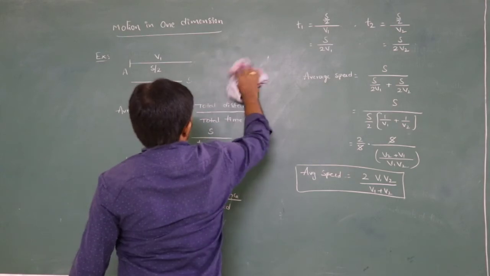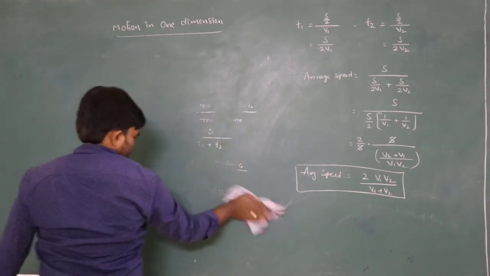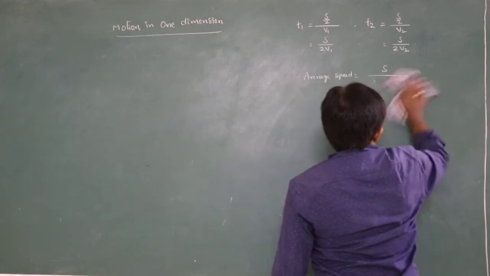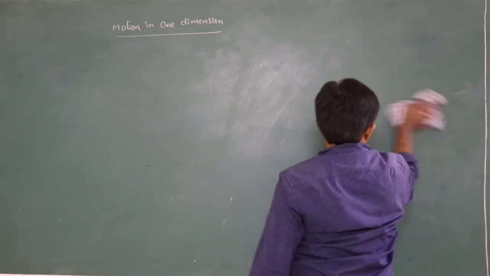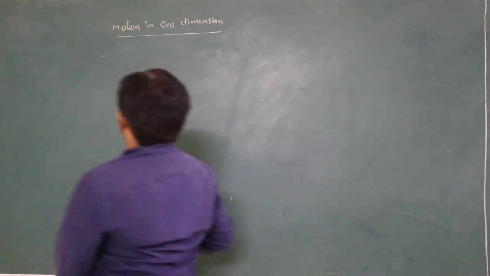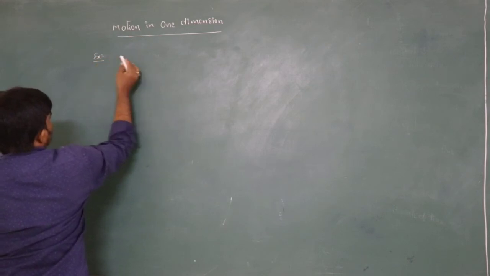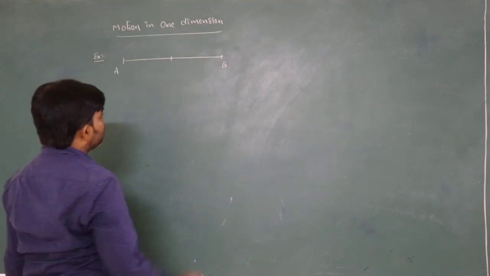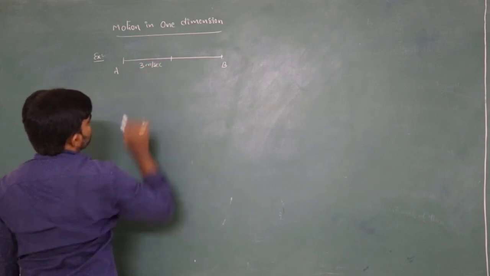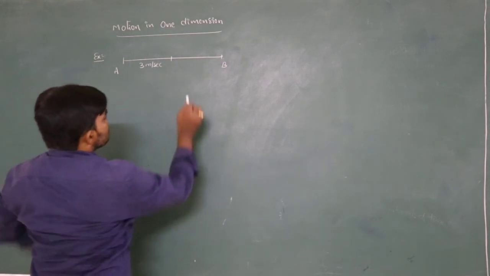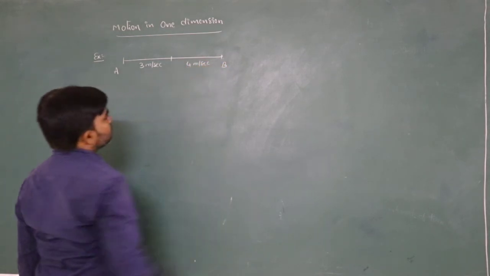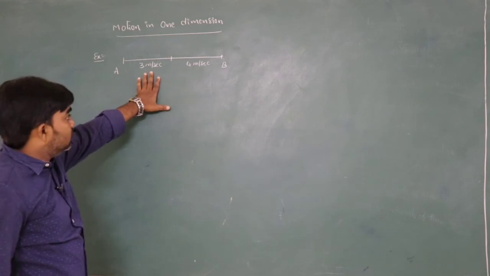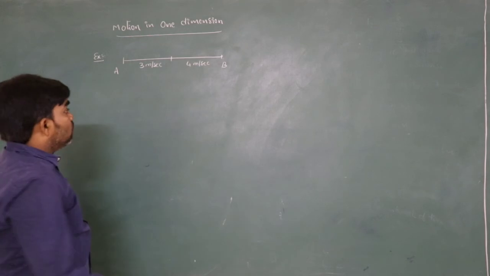So here, let's do an example problem. If the body travels the first half of the distance with speed 3 meters per second, and the second half of the distance with speed 4 meters per second, from A to B, that is the condition. What is the average speed?